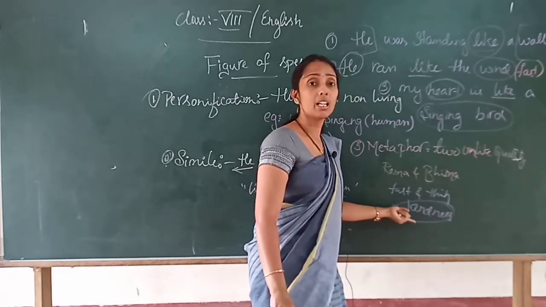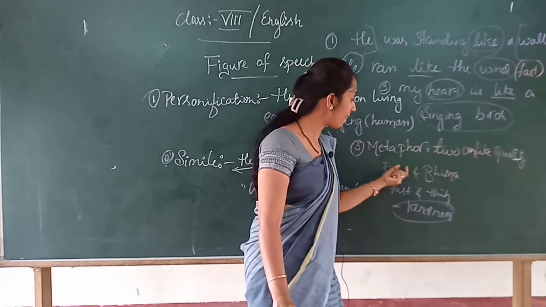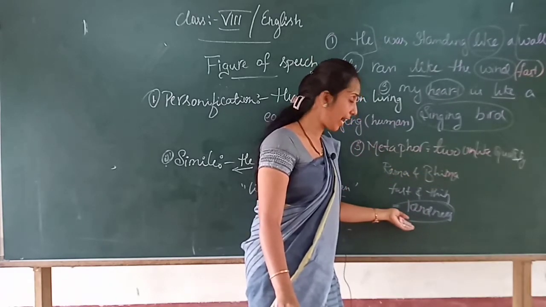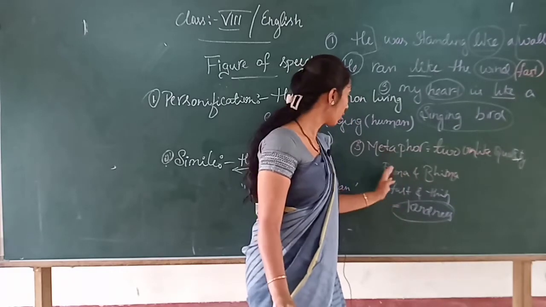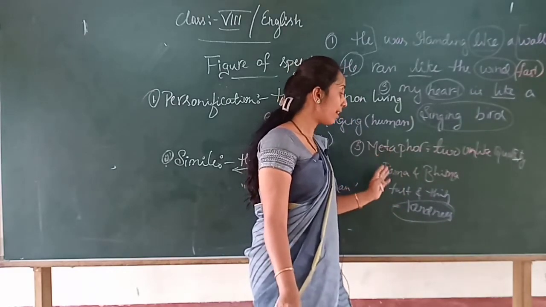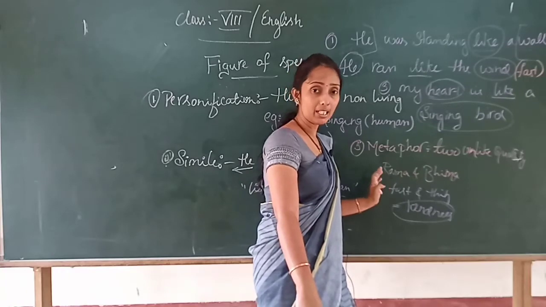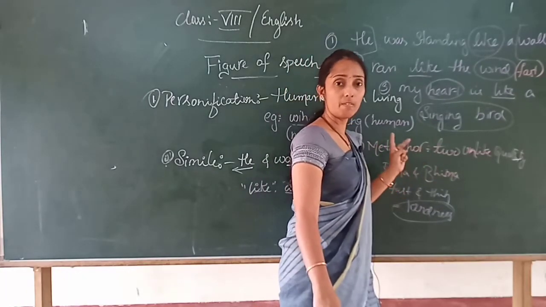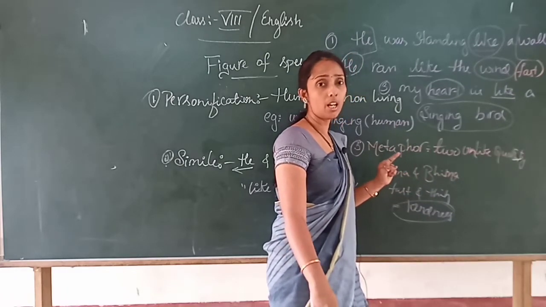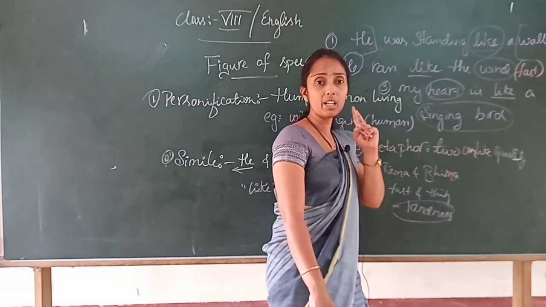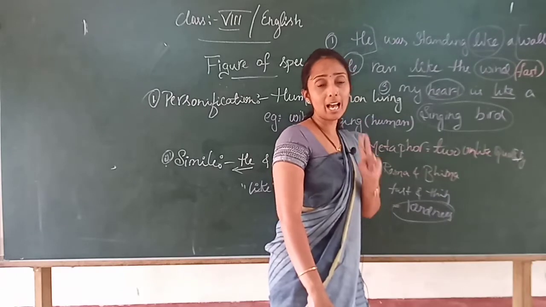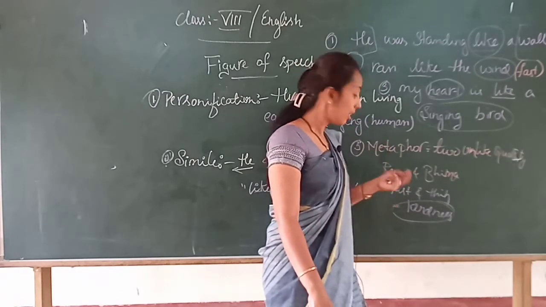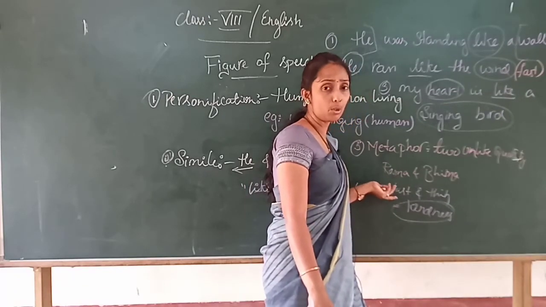We can see kindness in both, so we compare: Rama is like Bhima. So in a metaphor sentence, we take two different things which are totally different from each other, and because of a shared quality we choose those two things as a comparison. Is it clear children? That's why I gave the Rama and Bhima example to make you understand.